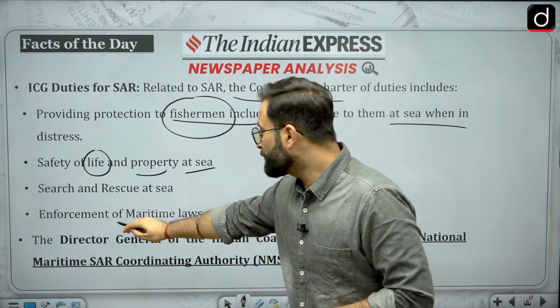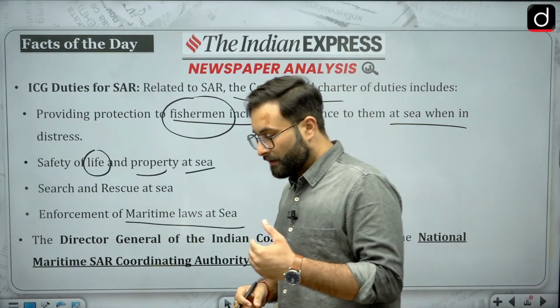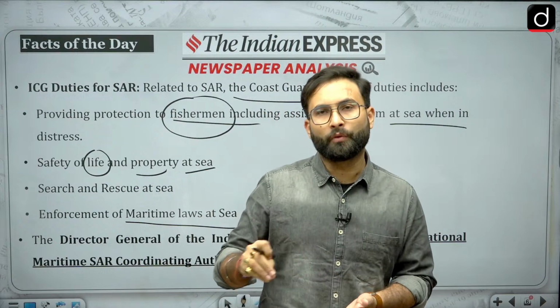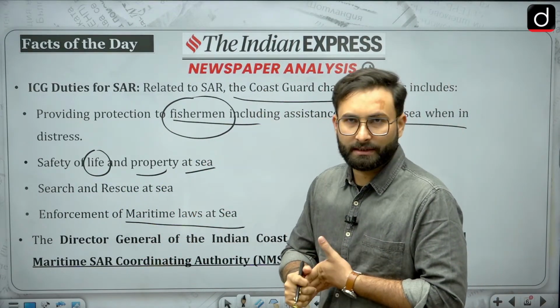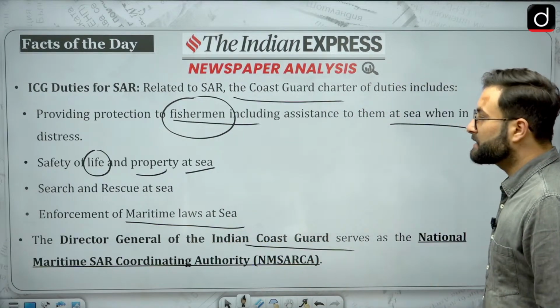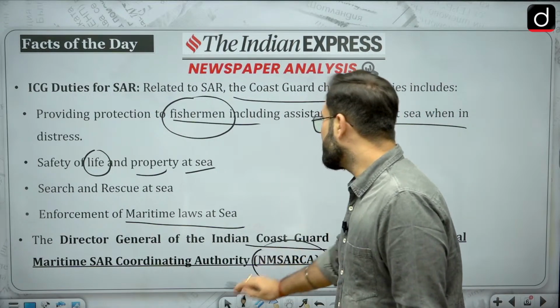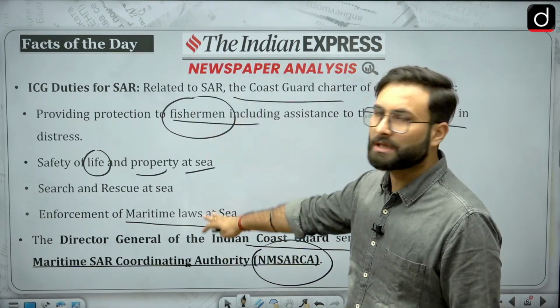Enforcement of maritime laws at sea, in our sovereign areas where we have exclusive rights, the Indian Coast Guard goes for patrolling etc. as well. The Director General of the Indian Coast Guard serves as the National Maritime SAR Coordinating Authority, that is NMSARCA.